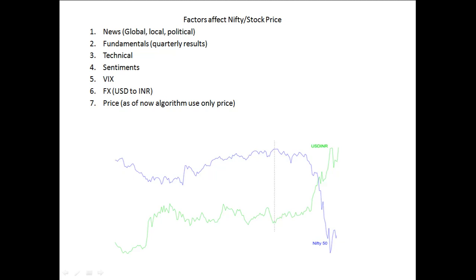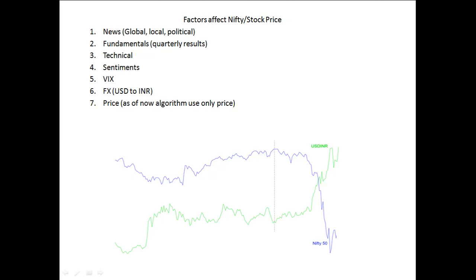So here what we did is, if the VIX value is very high, then the stock is fluctuating very high just because of some noise or some news or some impact. So those values we have removed as part of our data cleansing for this algorithm.